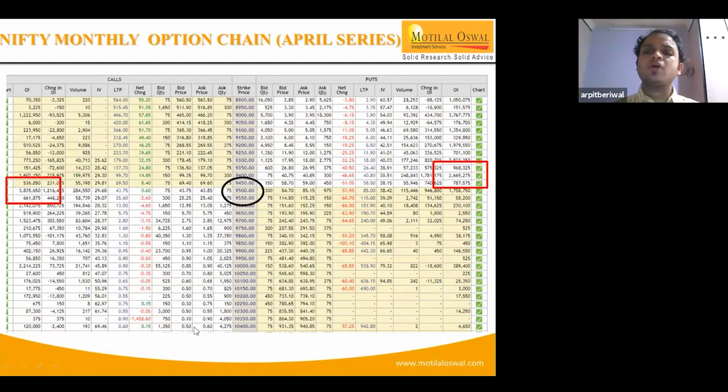This session is broadly talking about more of the option perspective. The stock technical levels you can discuss in some other session for sure.